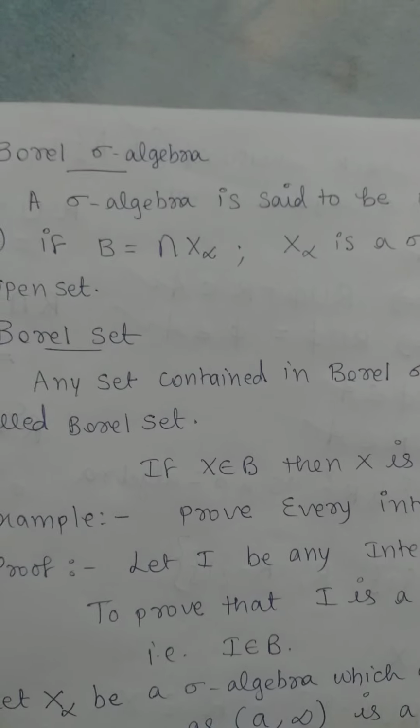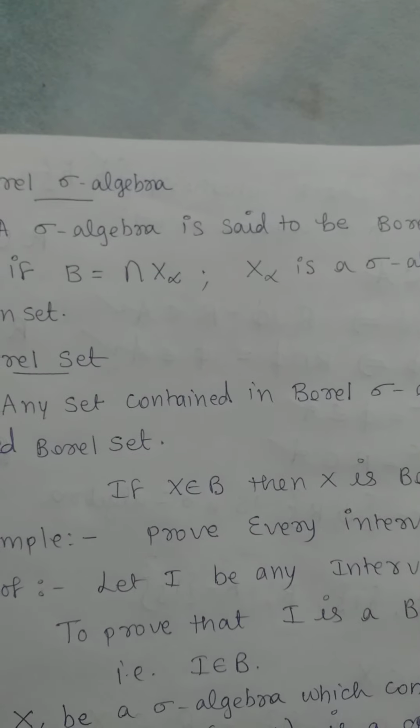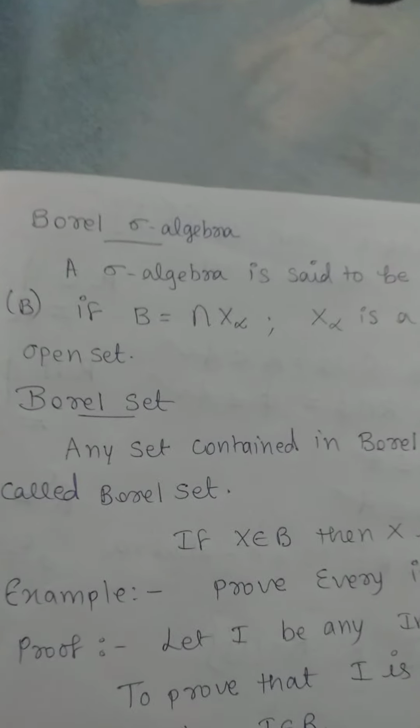X alpha is a sigma algebra containing open sets. Just note down this point because we are going to define Borel set. Before defining Borel set, we should know what we mean by Borel sigma algebra. A sigma algebra, already we have discussed that.